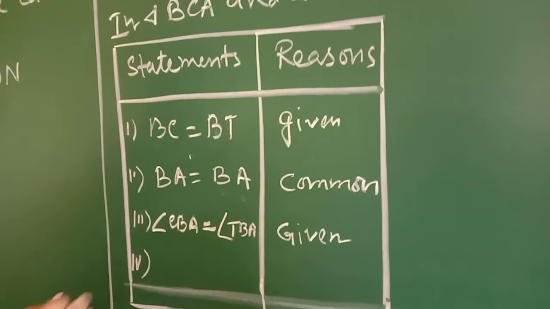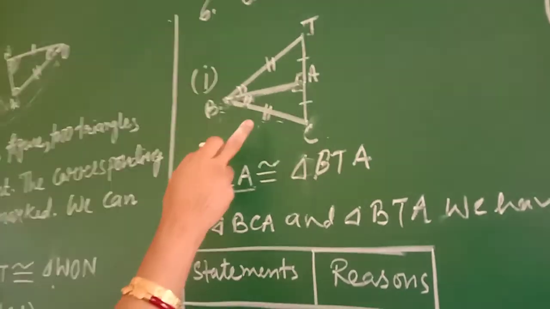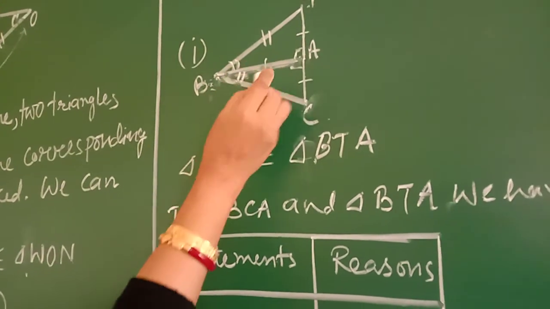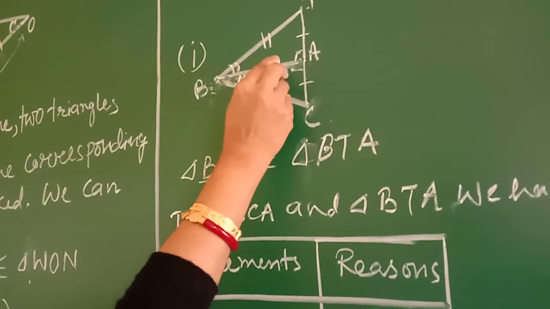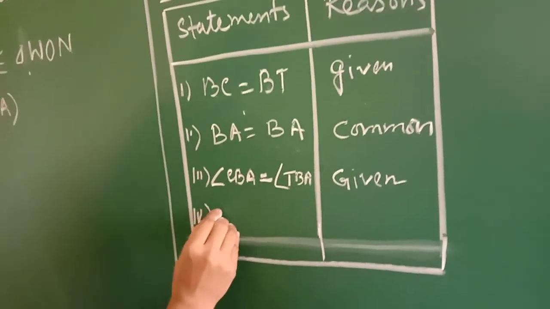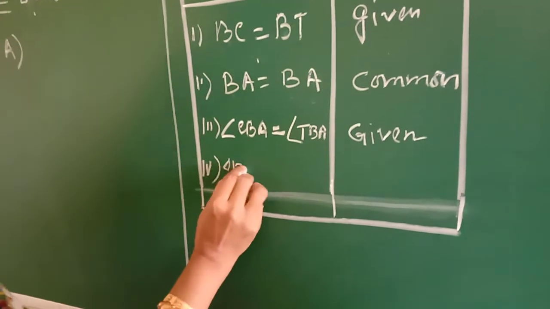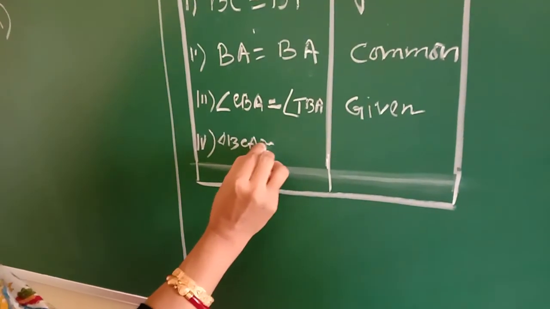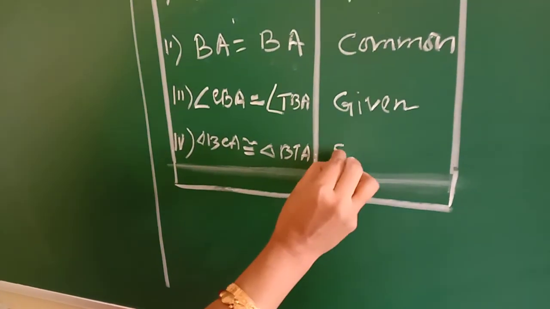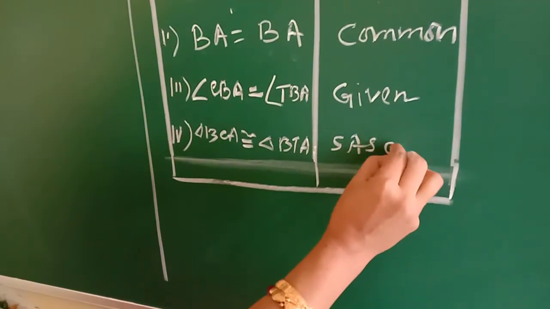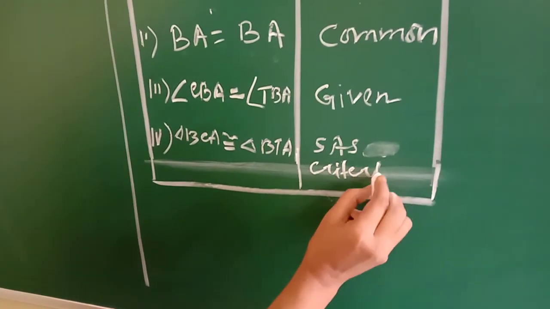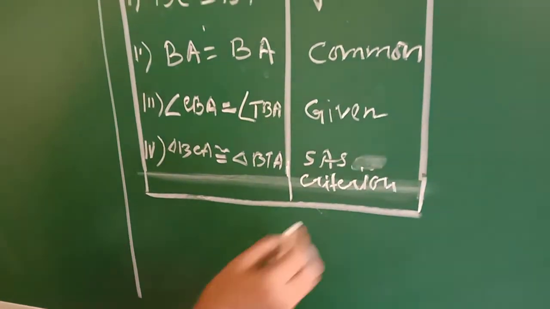So which criterion are we using here? Side, angle, side, where this is the common side. So we are using the side angle side criterion. So triangle BCA is congruent to triangle BTA by side angle side criterion.